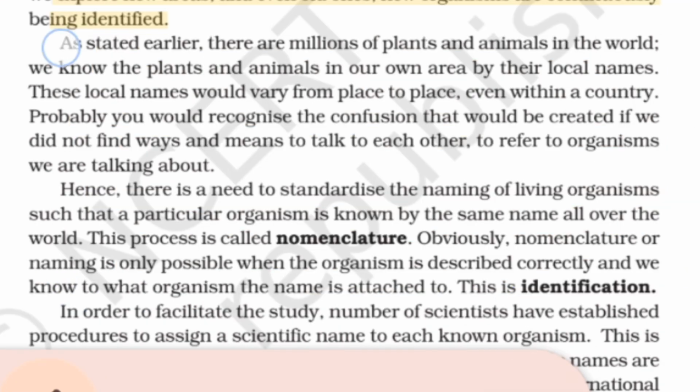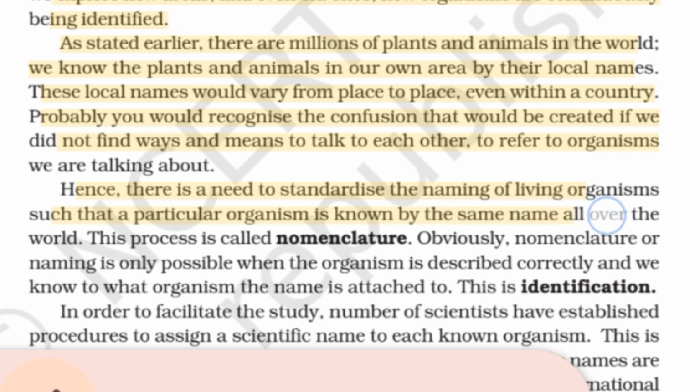As stated earlier, there are millions of plants and animals in the world. We know the plants and animals in our own area by their local names. These local names would vary from place to place, even within a country. Probably you would recognize the confusion that would be created if we did not find ways and means to talk to each other to refer to the organisms we are talking about. Hence, there is a need to standardize the naming of living organisms such that a particular organism is known by the same name all over the world.